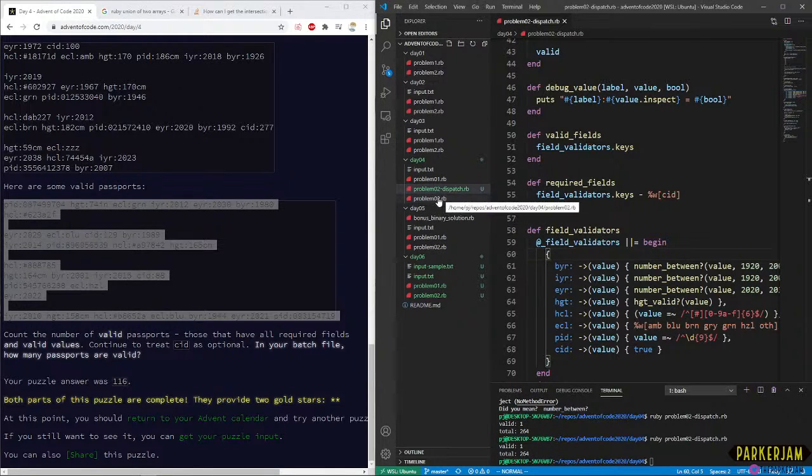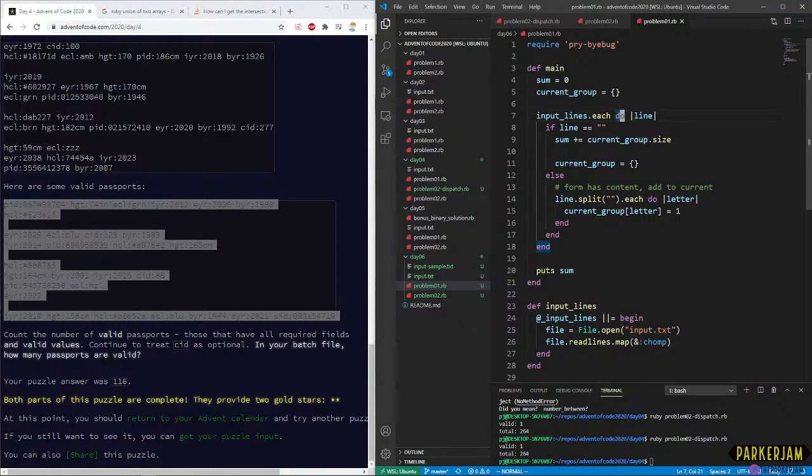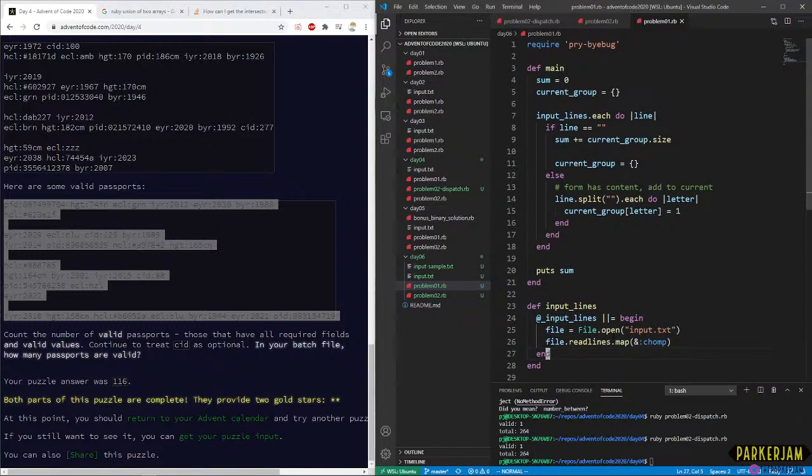I was just going back and refactoring day 4 a little bit, but day 6 is a success. Day 6 was super easy though. If you want to take a look, this is what we did basically for part 1. We take our standard input. Yeah, day 6 was super easy. I finished that in 40 minutes. So we basically put everything into a hash table, and then took a look at the keys afterwards.